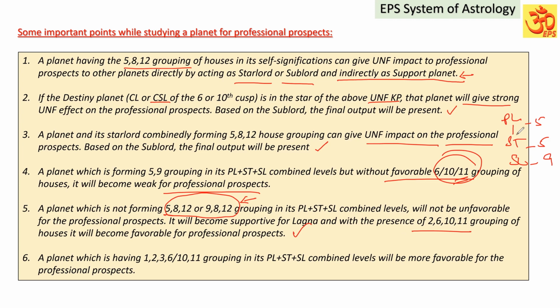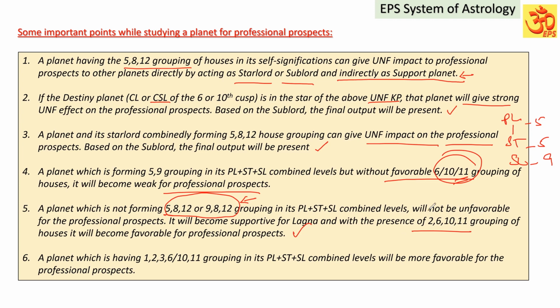Suppose what will happen, sometimes the planet will have the 5th house, the star lord will have the 8th house, and the sublord will have the 8th house or 12th house. It means at the combined level, they will have 5, the 5th lord in the star of a planet which is occupying the 8th house. The sublord planet is also occupying the 12th house or is the 12th lord. 5, 8, 12 is signified by the planet, star level and sub level combined. So they will have some impact. Definitely that combined level will have some unfavorable impact.